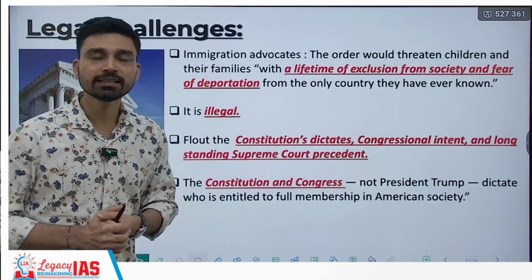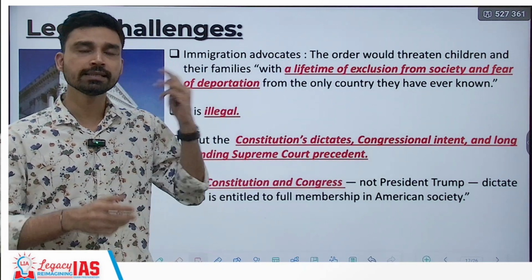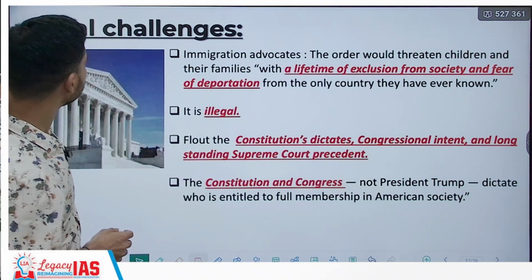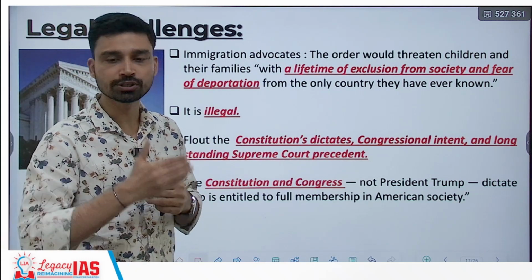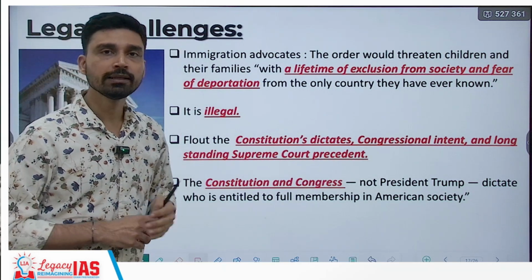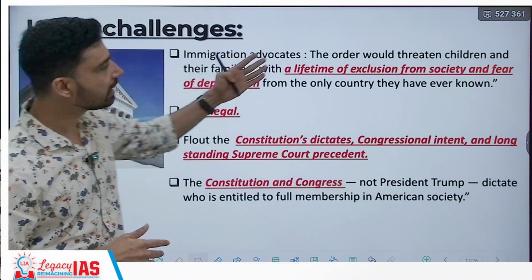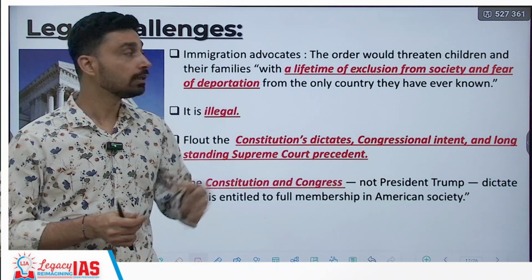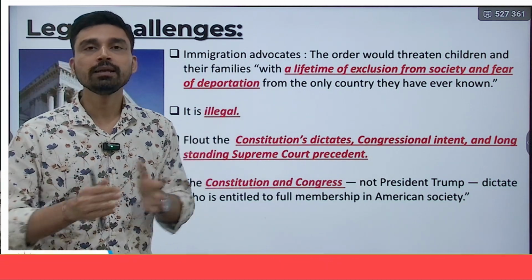Now, it does not mean that just because President Trump has signed the executive order, the implementation of the order can be done without any problems. Rather, it is expected that his executive order is going to face a lot of legal hurdles, legal challenges going forward. At many places, immigration advocates and many agencies have already filed a suit or petition against his order because they believe that such kind of order would threaten the children and their families with a lifetime of exclusion from society and fear of deportation from the only country they have ever known.